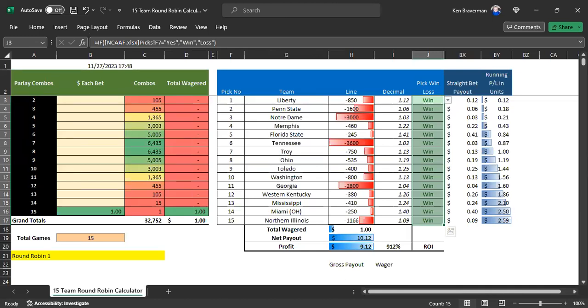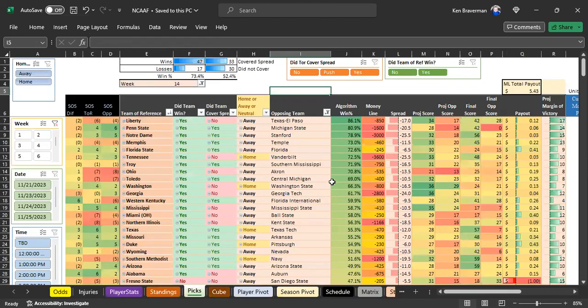Because I took a look at college football, and I spent the whole season working on college football for the first real full year that I've done this. And of course, the algorithms always get better later in the year as you gather more stats for the season. But I took a look at this and I was like, why did I not bet this weekend? What was I thinking not betting on the last week of college football? Boy, did this thing do incredible. Let's explain how and why.